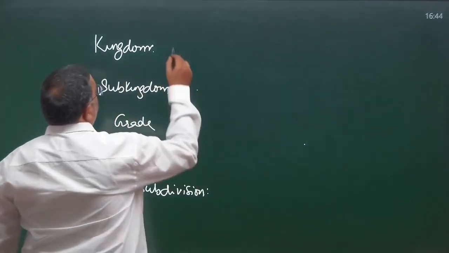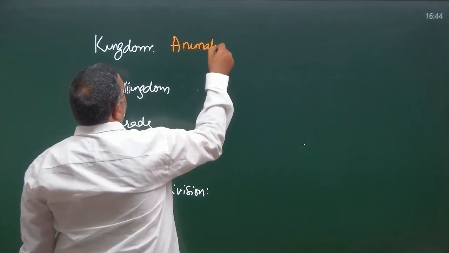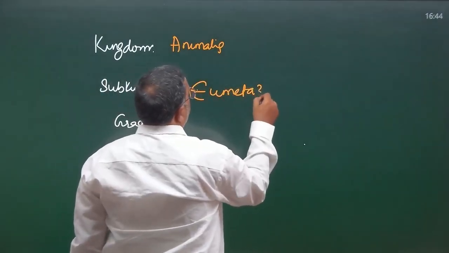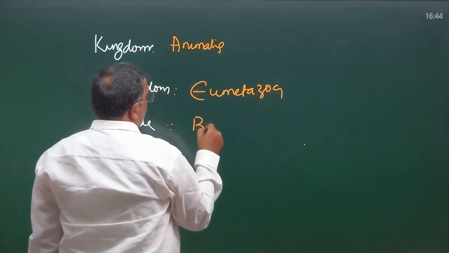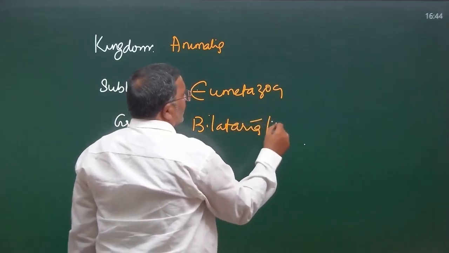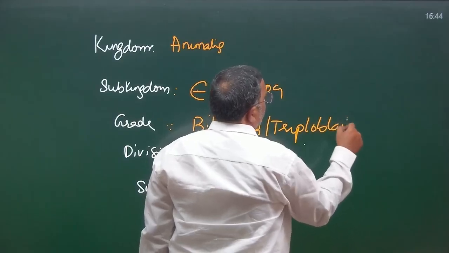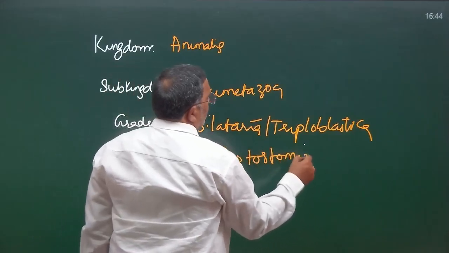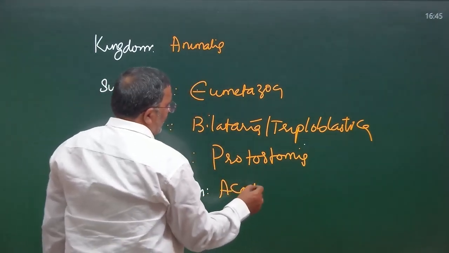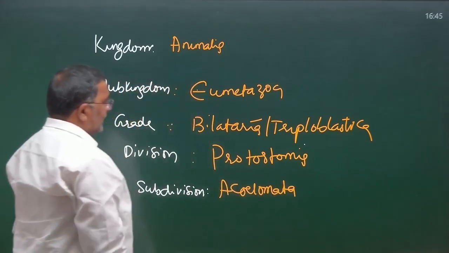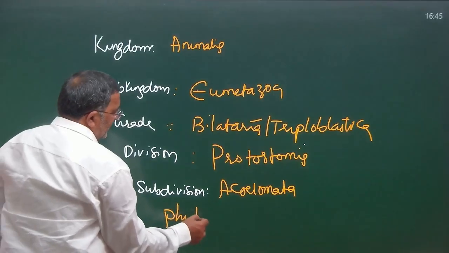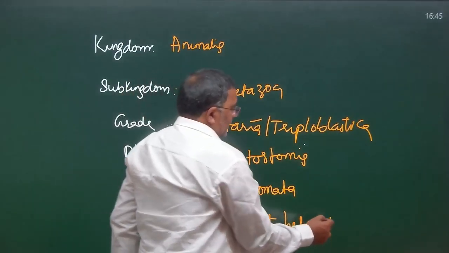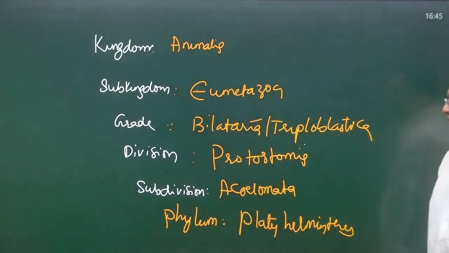So kingdom Animalia, subkingdom Eumetazoa, grade Bilateria or Triploblastica, division Protostomia, subdivision Acoelomata, and the phylum Platyhelminthes. So at this place, I think you understand what you have to do exactly.